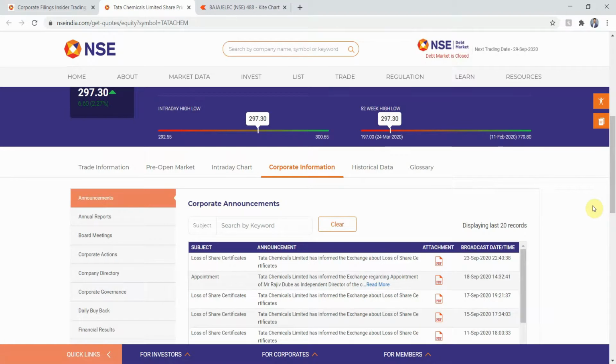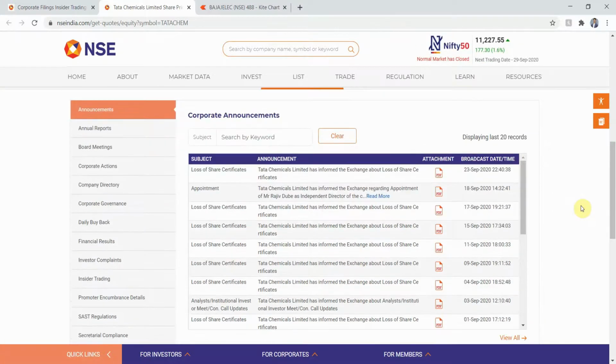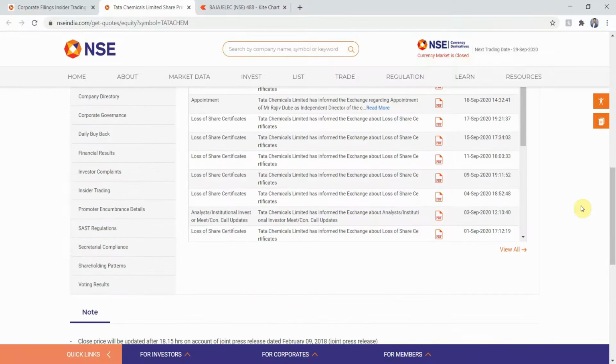Now what I have to do is click on the Tata Chem symbol right here. You can see my cursor. Okay, so it will just redirect us to the Tata Chemicals Limited page. Next I'll scroll down a little bit and go to the corporate information. Now this is the page from where we will get our four parameters based on which we will color code the symbol as red or green in our master sheet.